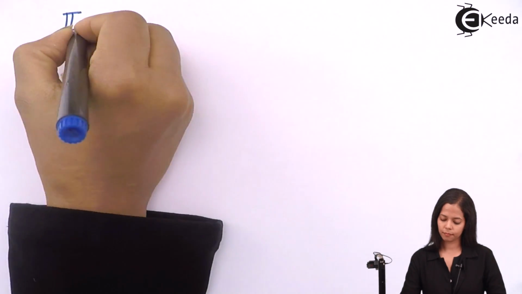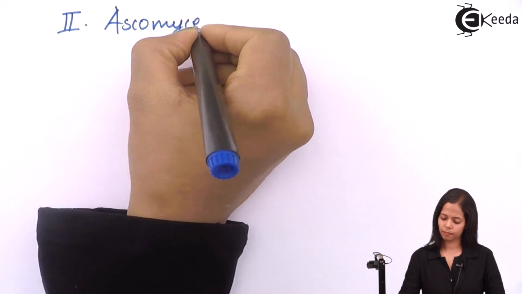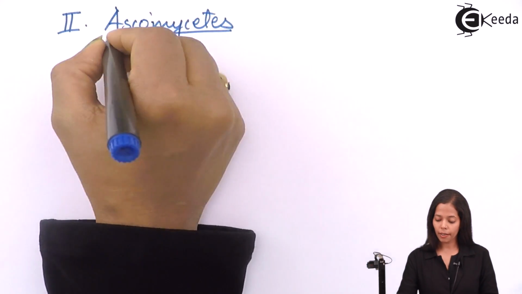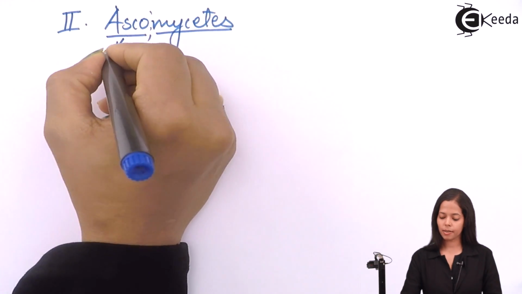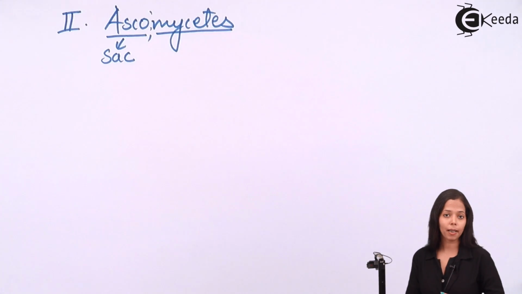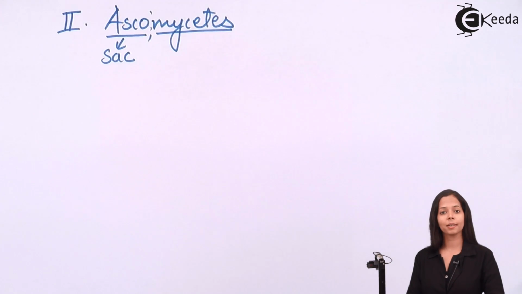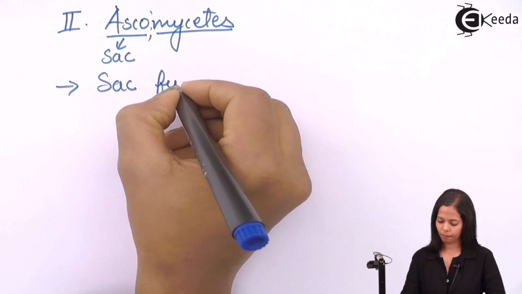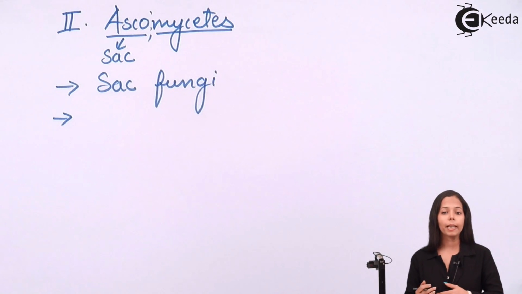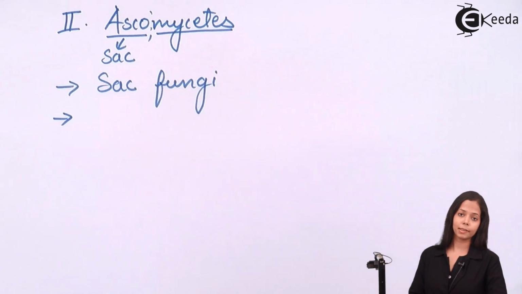The name of the second fungi is Ascomycetes. Mycetes means fungal body and asco means sac-like body. That is why the another name of Ascomycetes is sac fungi. Now, which type of hyphae is present in case of Ascomycetes?